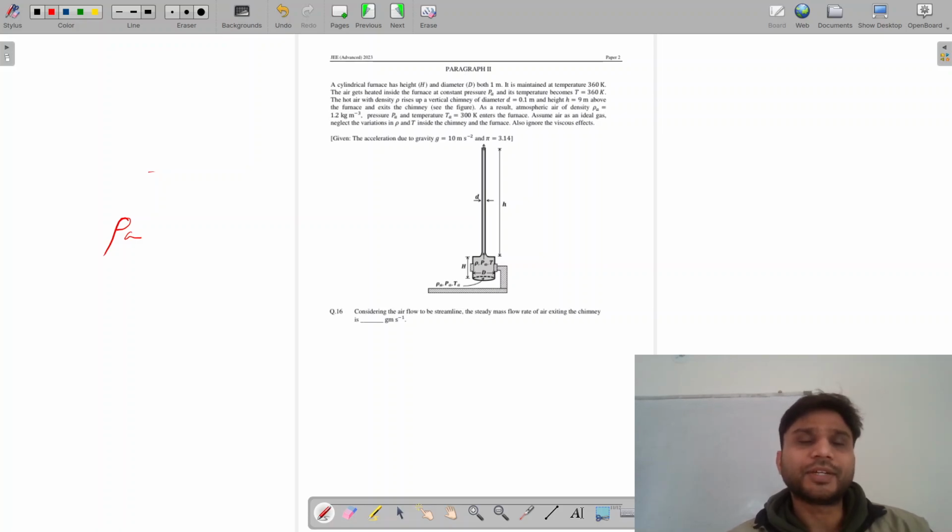So that would be 6 divided by 4, that is 1.5 times 3.14 into 0.01. So that would be 1.5 times 3.14, so it would be somewhat like 4.6 times 0.01. So that is your value in kg per second. So 4.6 into 10 to the power minus 2, when we multiply that by 10 to the power 3, it would become 46 point something. So that is the value which we should get,